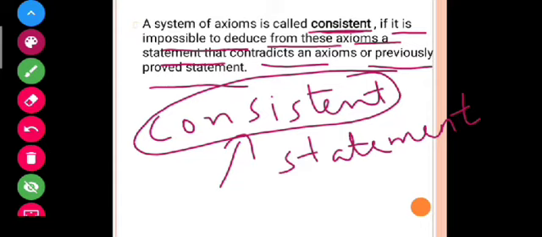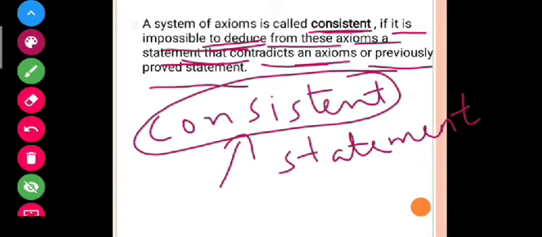If there is a statement that can prove them wrong, it means that is an inconsistent system. Or if the axioms are right, that system is known as a consistent system. Very simple. A system of axioms is called consistent if it is impossible to deduce from these axioms a statement that contradicts axioms or previously proved statements. Again I am telling you, consistent is a system, a group of axioms from which it is impossible to deduce a statement such that it can prove the already proven axioms or universally accepted truths as wrong.